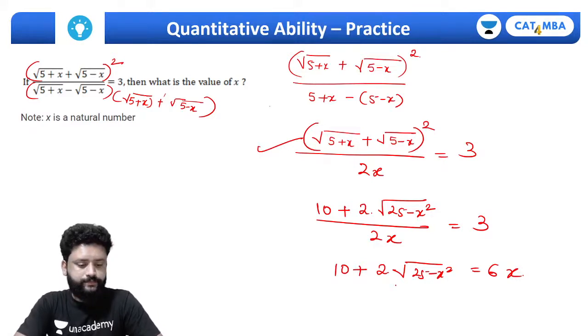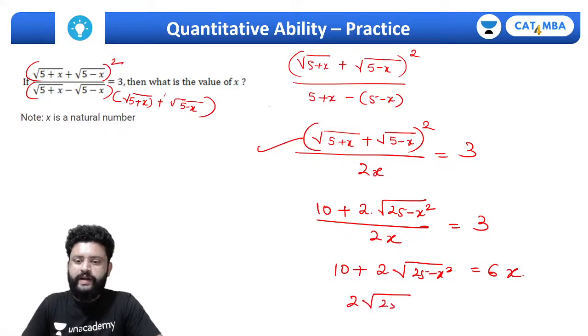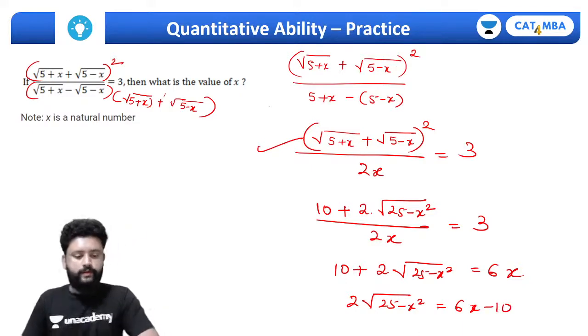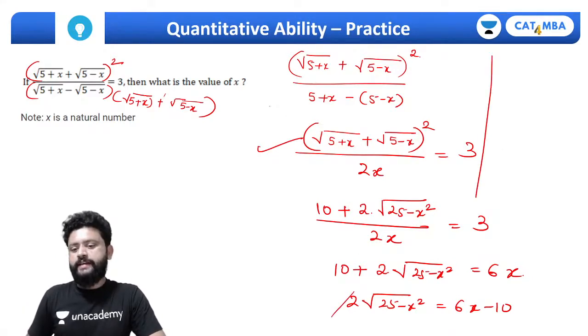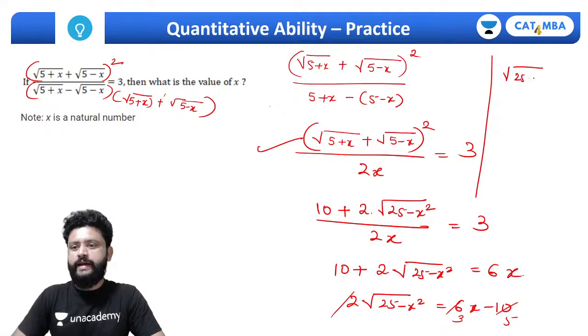All clear? So I'm getting twice of under root of 25 minus x square equal to 6x minus 10. You can divide this first. 2 से divide कर देते हैं. यहाँ पे हो जाएगा 3, यहाँ पे हो जाएगा 5. So I can write under root of 25 minus x square is equal to 3x minus 5.